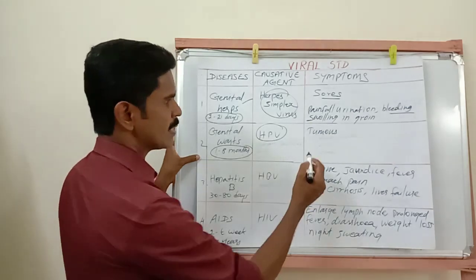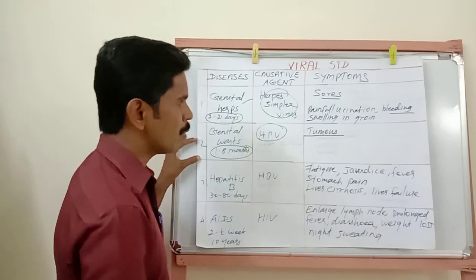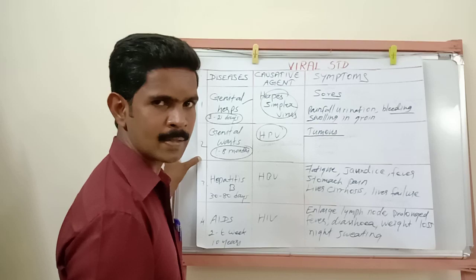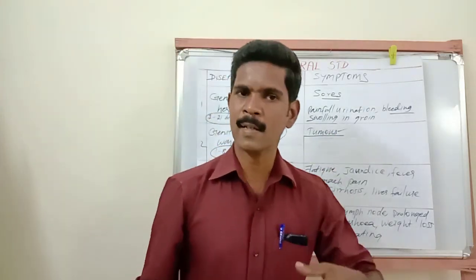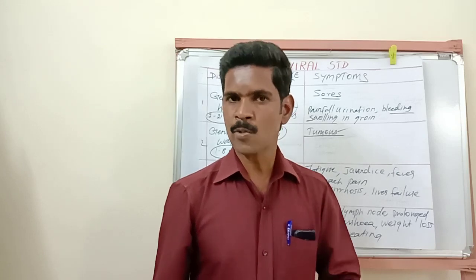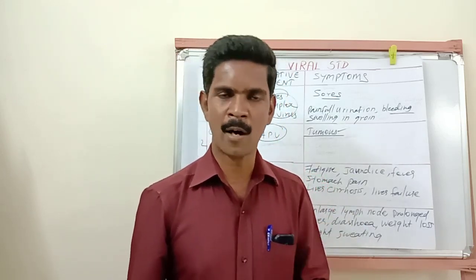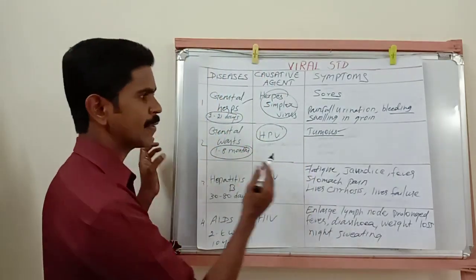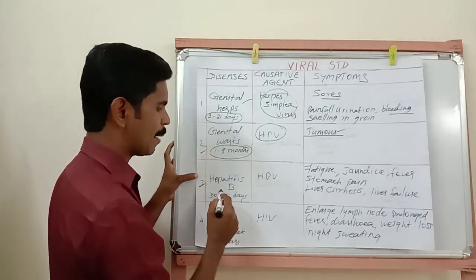Then the symptom is tumor. Tumor means, in Tamil, we can say cuticle. Mostly this tumor occurs in the external genital organs and also in the cervix region. External genital organs meaning external reproductive organs. So cancer-like structures are formed in the external genital organs and also in the cervix region. Then the third disease is hepatitis B.